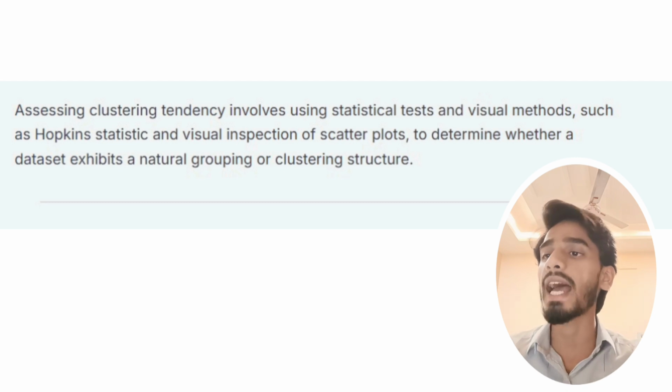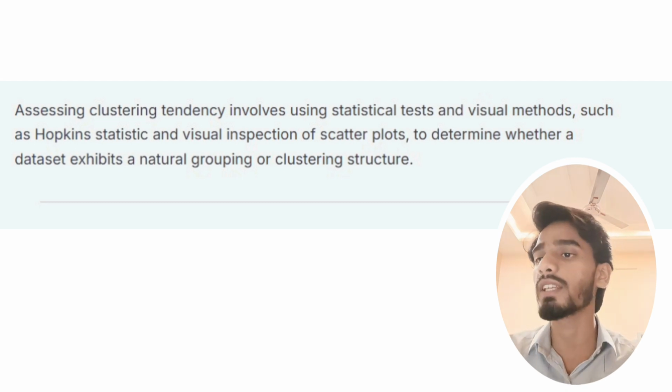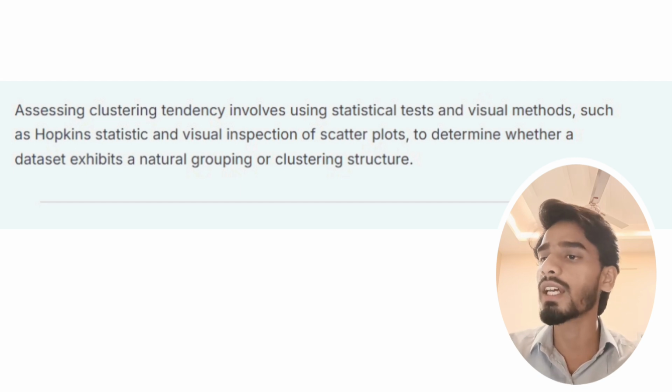Let us see how we assess clustering tendency. Assessing clustering tendency involves using statistical tests and visual methods such as Hopkins statistic and visual inspection of scatter plots to determine whether a dataset exhibits a natural grouping or clustering tendency.